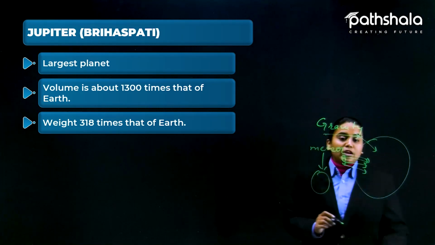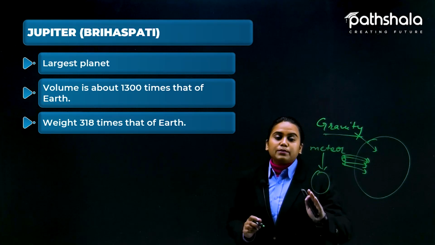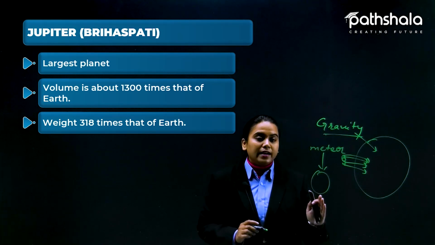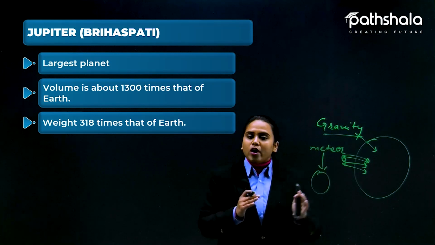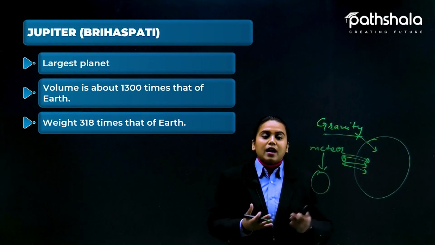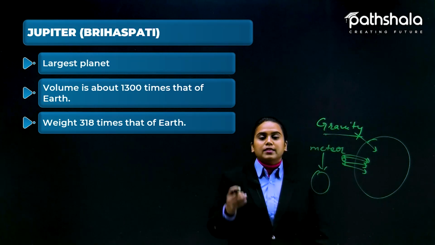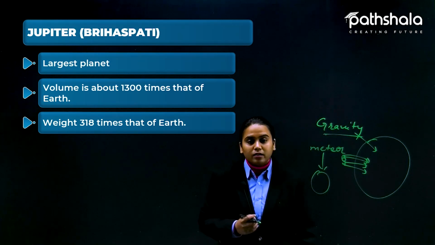Because of the huge gravity nearby, big meteors will not come towards us. So this is how Jupiter helps us in sustaining life on planet Earth.